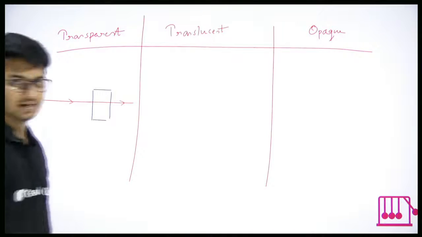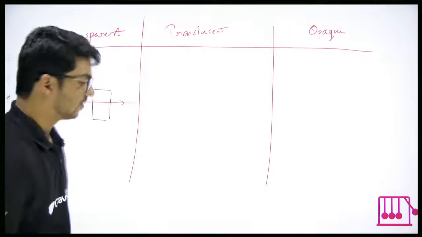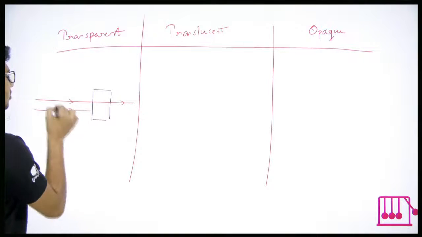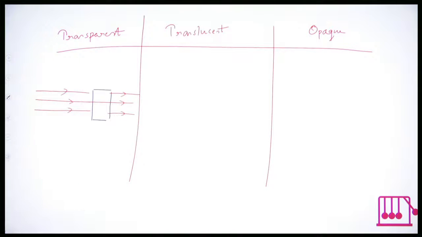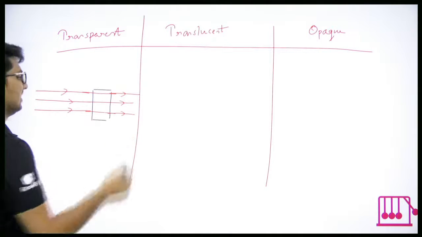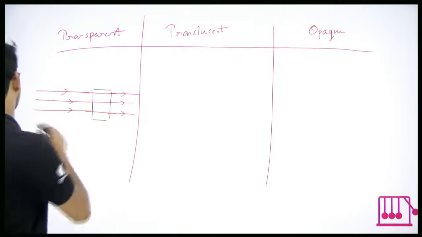Almost all of the light passes through. Almost. Okay. So I'll show it to you in this way. You can clearly see I'm showing 3 rays, and the 3 rays are directly passing through.